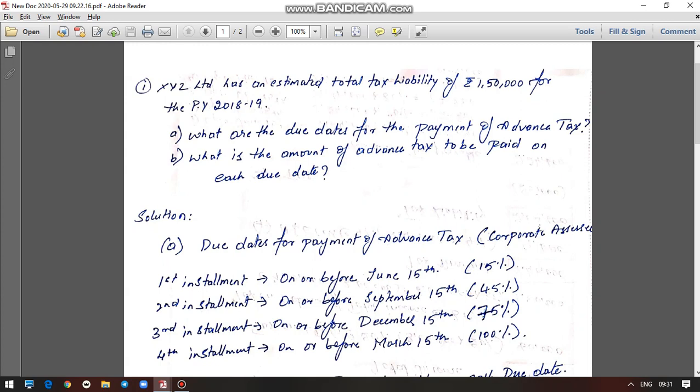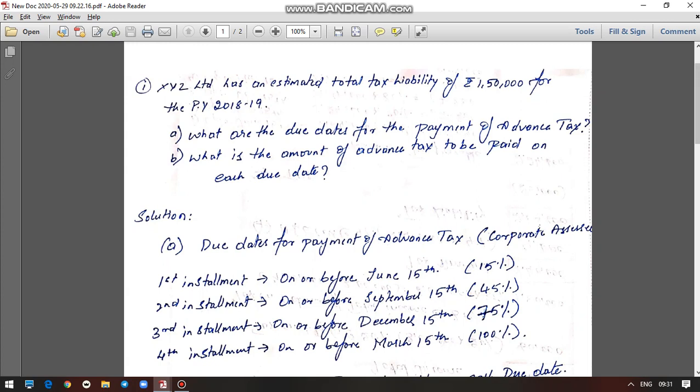Then the third installment falls on or before December 15th. So for the third quarter, your due date is on or before December 15th, and 75% of your advance tax liability of 1,50,000 has to be paid. Then the fourth or last installment falls on or before March 15th. So 100% of your 1,50,000 has to be paid by the fourth installment. That means the entire 1,50,000 has to be paid by March 15th. So this is about the due dates.